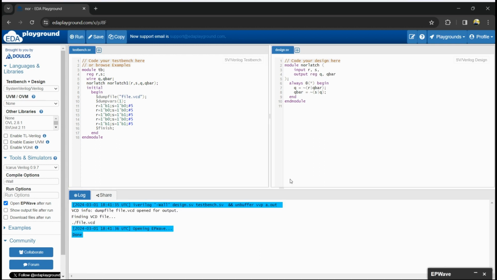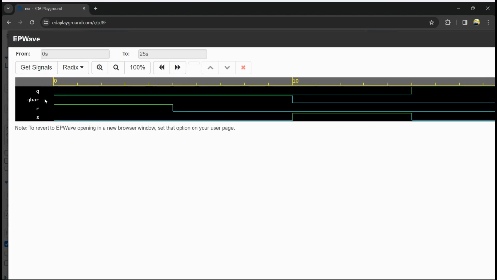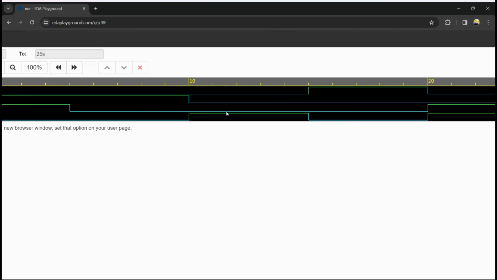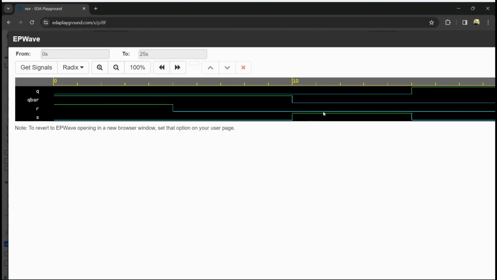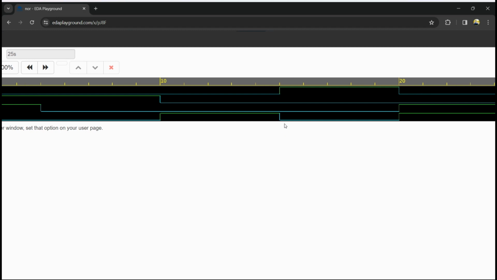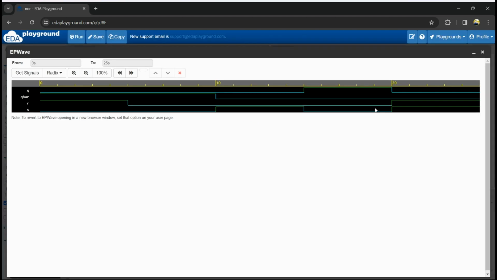As we have got the output, here you can observe that R equal to 1 and S equal to 0, then the Q is 0 and the Q bar is 1, and for R equal to 0 and S equal to 1, the state Q will be high and the Q bar will be low. Here the previous state will be stored when the R and the S are equal to 0, and in this way we have designed the NOR latch using Verilog code.